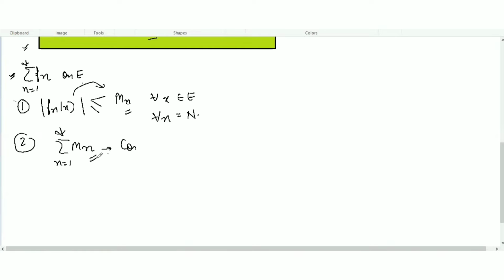If this created series of Mn is convergent, then we can say that the original series, the summation of Fn, n equal to 1 to infinity, is uniformly convergent.